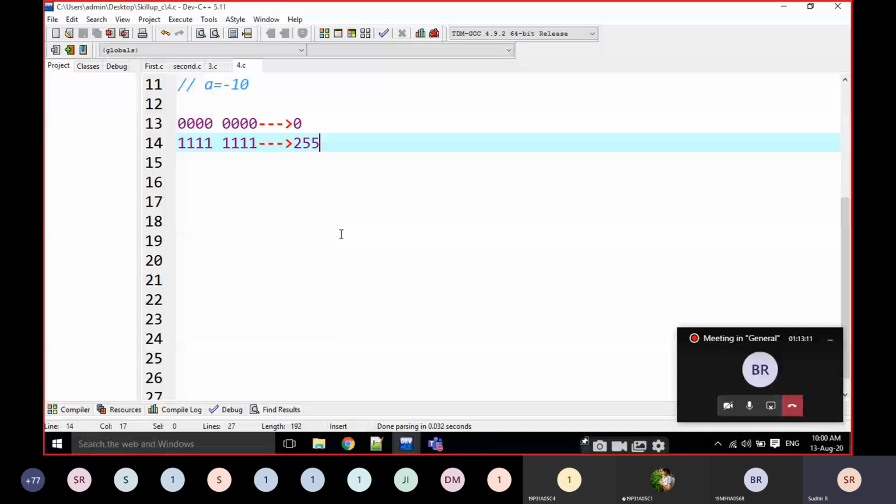Because just calculate 2 power 1, 2 power 2, 2 power 3, 2 power 4. What is this value?